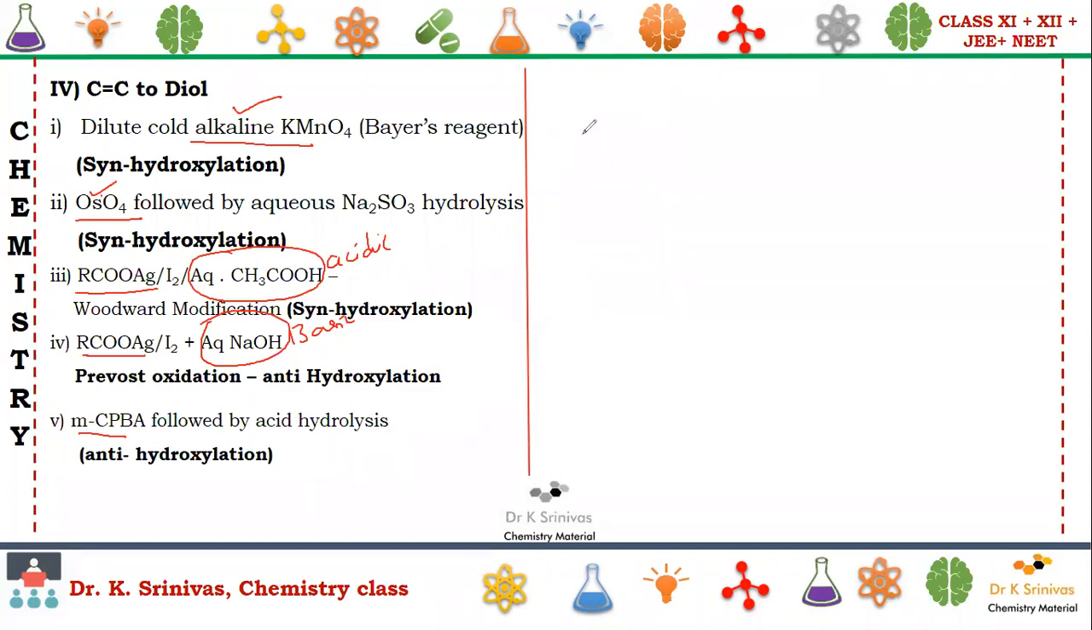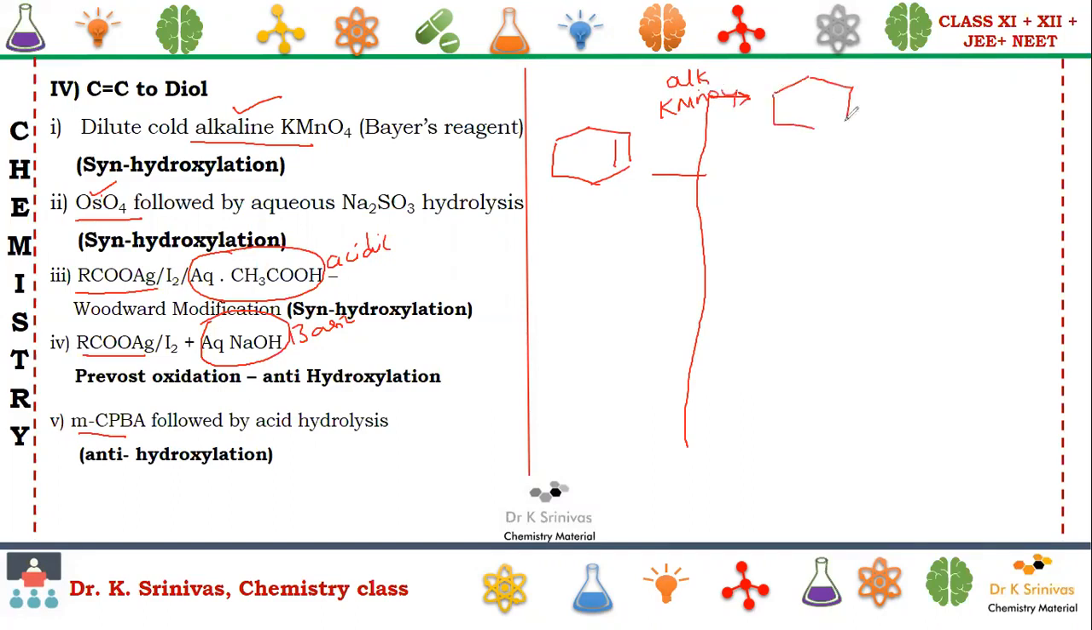I am taking an alkene, cyclic only I am taking, and I am writing like this. My writing is not that good on this digital pad. It will take some time for me to familiarize with this. Alkaline KMnO4. Here what is happening?